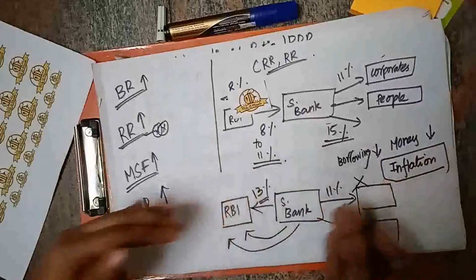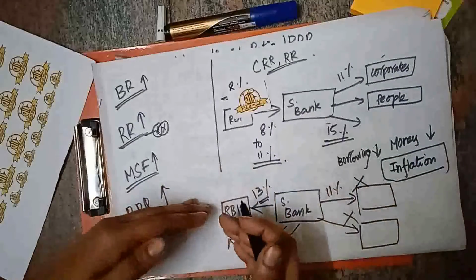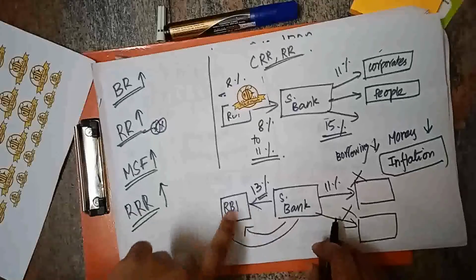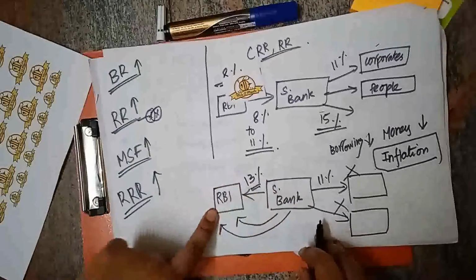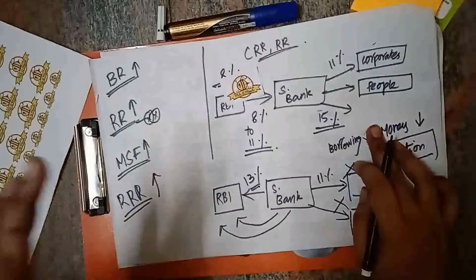Automatically the money supply in the market will be reduced, because the money is given back to the RBI, right? Because of increasing the reverse repo rate, the scheduled bank gives the money back to the RBI, so that we can reduce the money supply in the market.